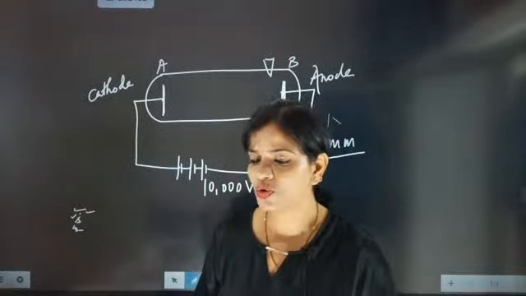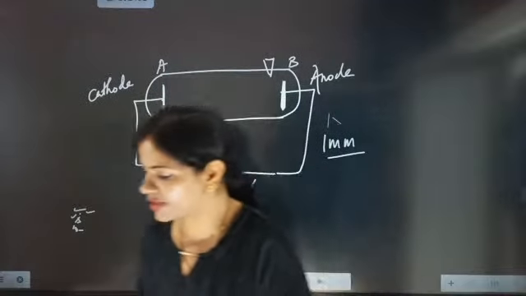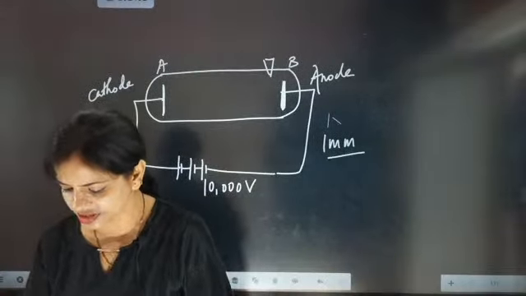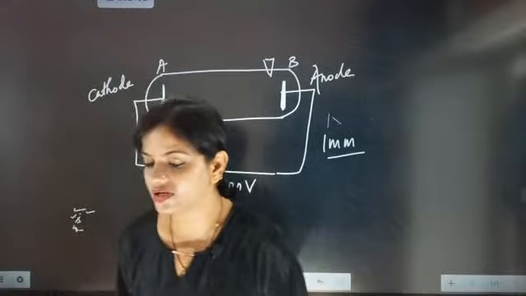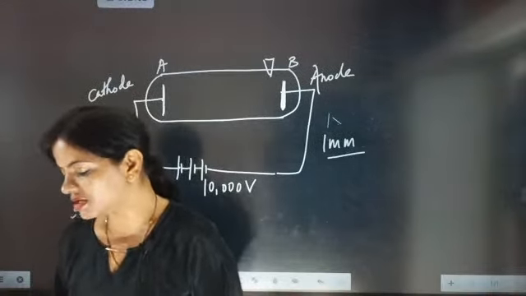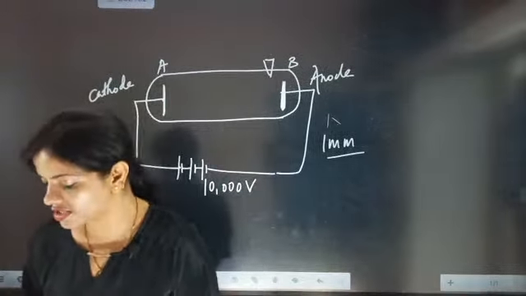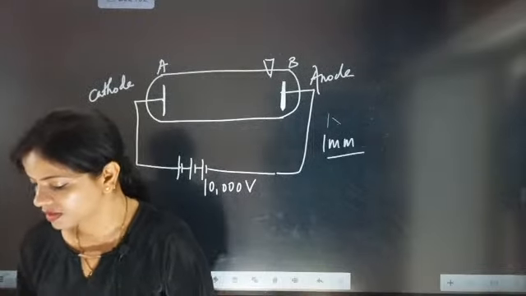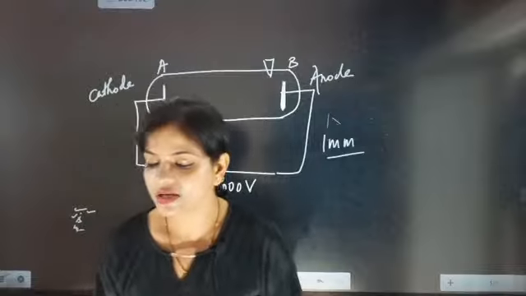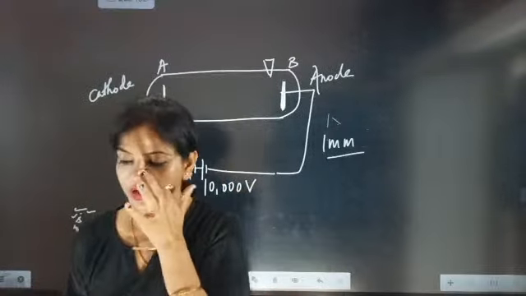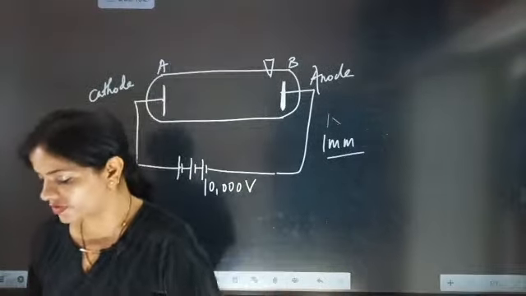So the entire tube glowing means success or failure? Tell me quickly. Is it a case of success or failure? Quickly say, because I am thinking everyone is sleeping. Come on, tell me the answer. That is 1 mm of mercury pressure. If the entire tube started glowing, is it a case of success or failure?